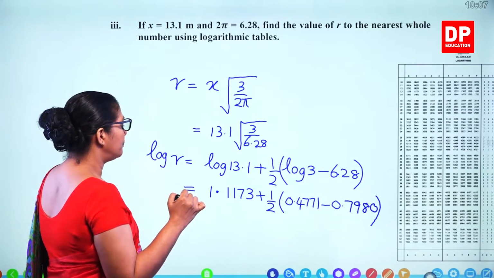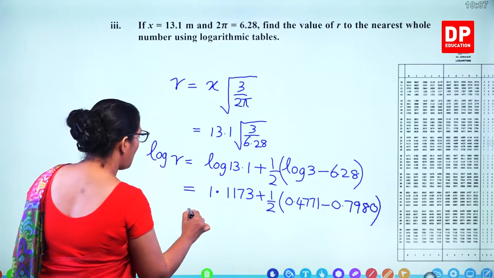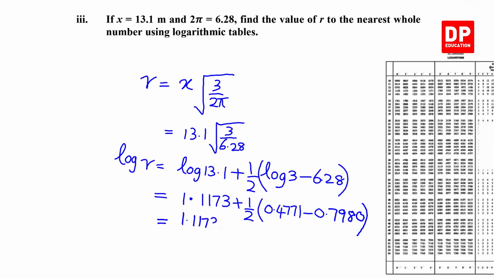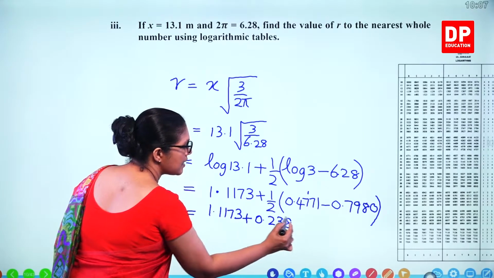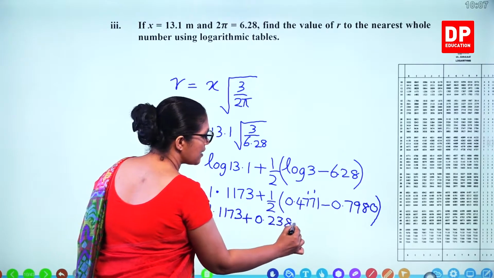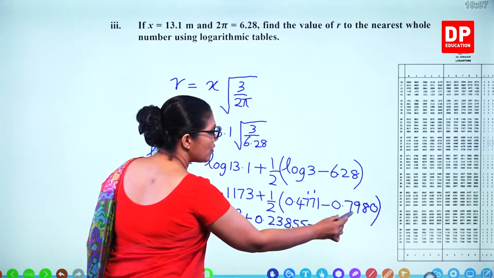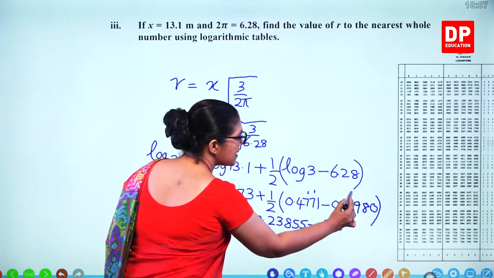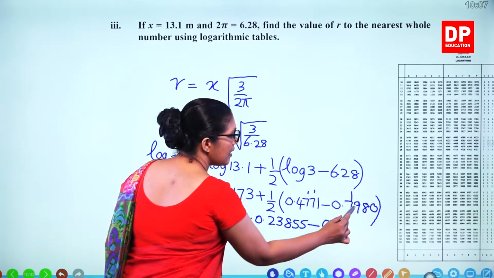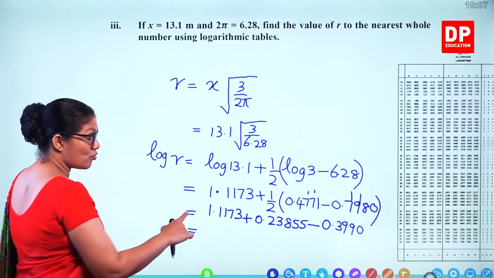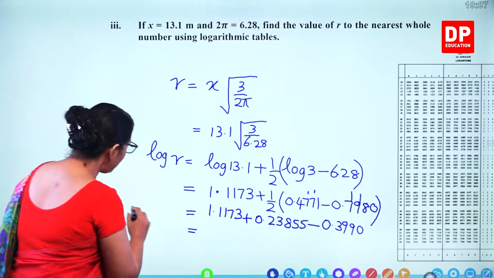Now what we can do? We'll divide by 2 both the numbers. 1.1173 plus divide by 2, you get 2, and 2 times 3 is 6, 1 remaining, 8, 16, 1 remaining, that's 5, 10, another 5. Now when you divide this by 2, 2 times 3 is 6, and for 19 that's 9, 1 remaining and 9 again. Now we can add these two first and then subtract. We'll do it here.